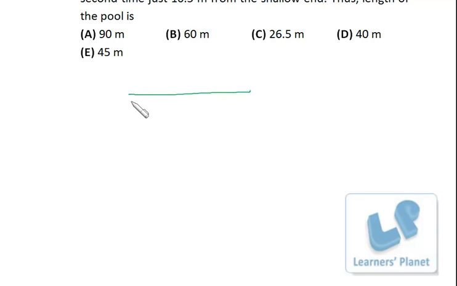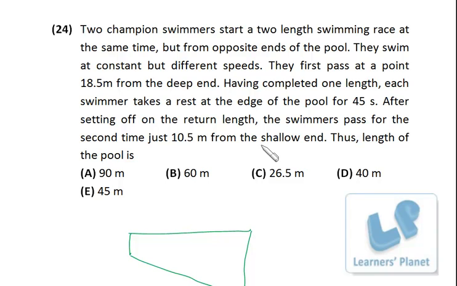Maybe this is the swimming pool. Here it is shallow, here it is deep, right? Now this is the scene. First one person is starting from this side and the other is starting from this side. I assume the speed of this person to be say x and the speed of this person to be y, and the total length of the pool is L, right?